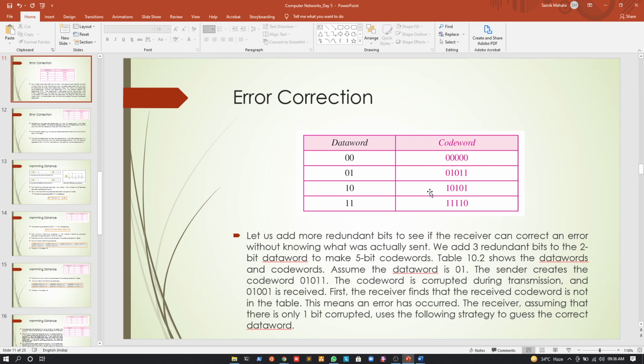Also we studied the basics of the concepts of what is a data word and what is a code word, right? And we studied what a redundant bit is. So again, if I add redundant bits to the data word, it becomes a code word. So we have seen these kinds of things.